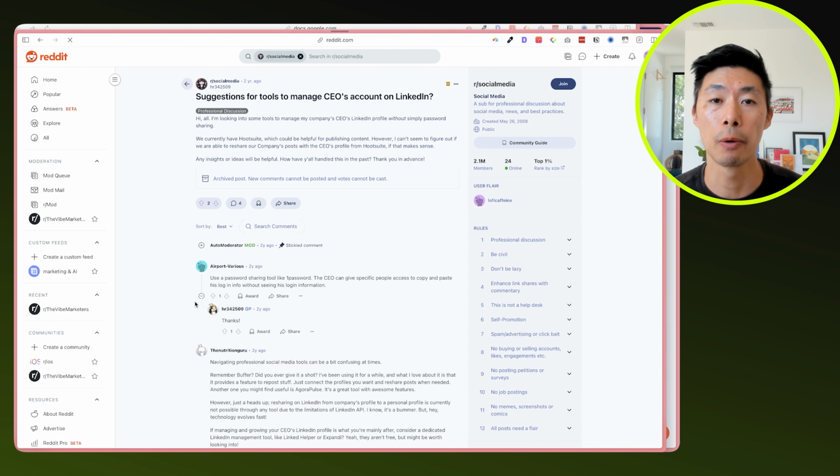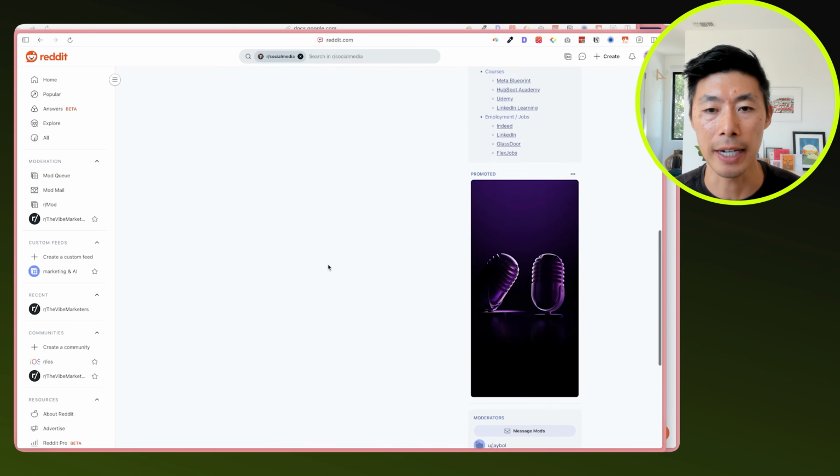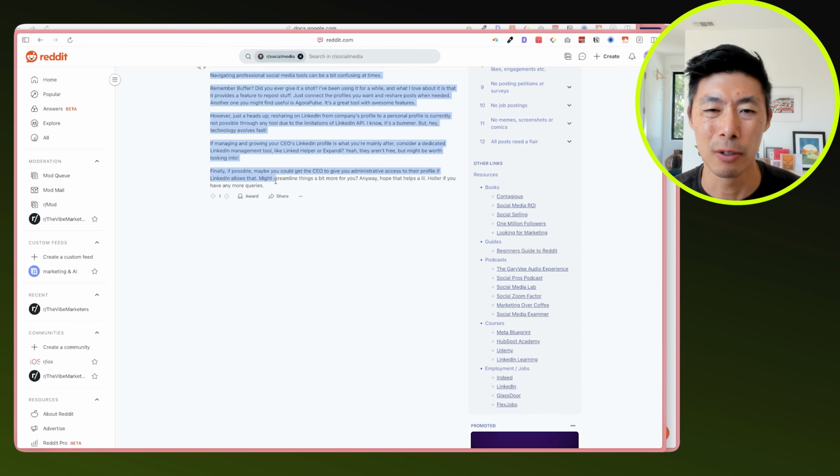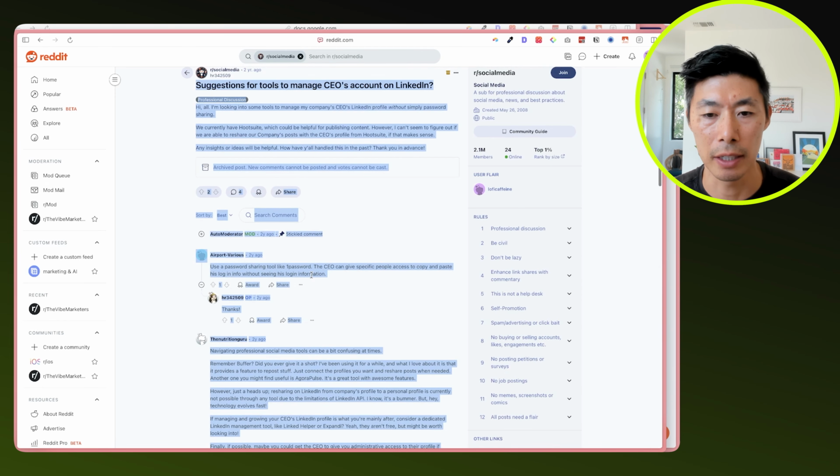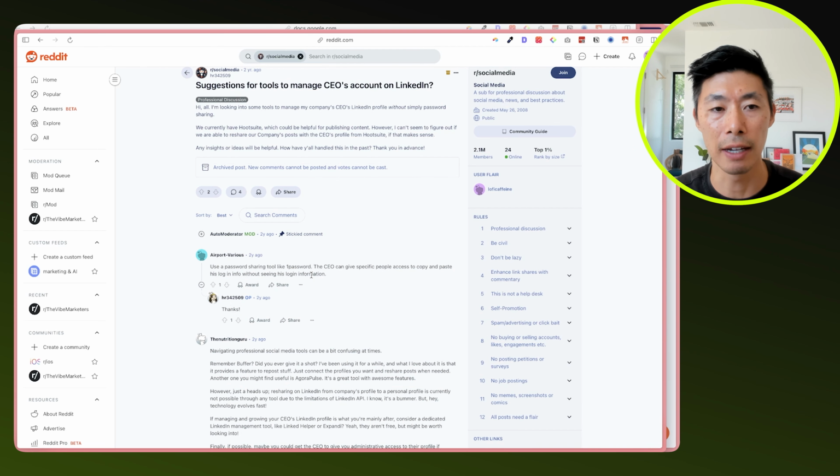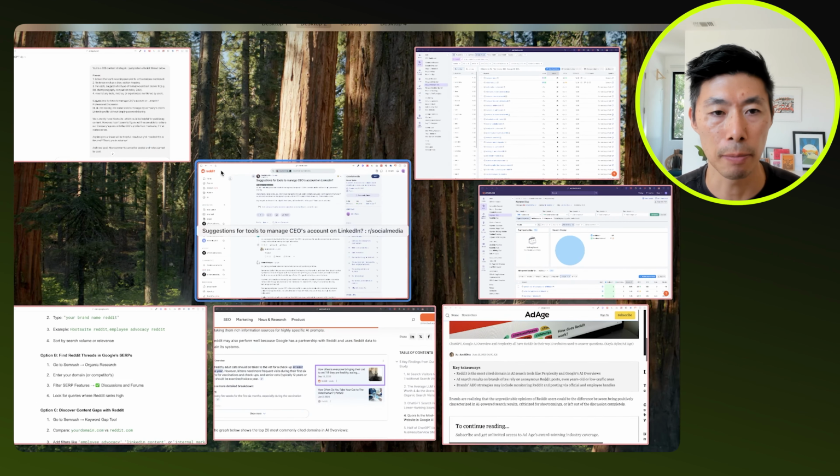And what we want to do is copy the text from this, see what insights we can draw, and then what content we can create from this. So we're going to use ChatGPT to do this. And so what we do is we just basically copy it. This is not a long thread, so it's not necessarily a great example because there's not a whole lot of content and varying insights. But we copy this, put this into ChatGPT.